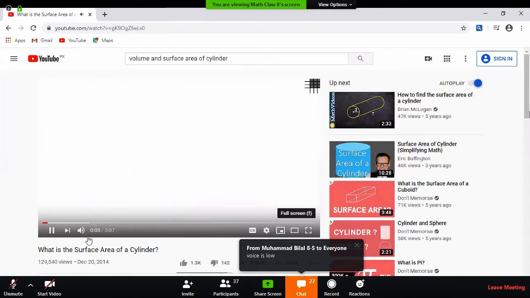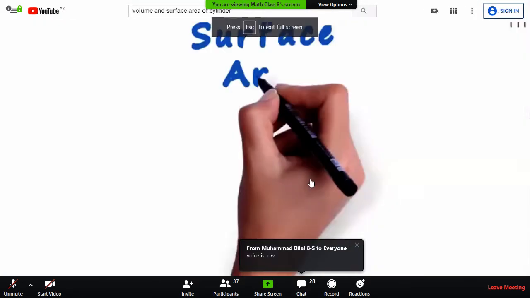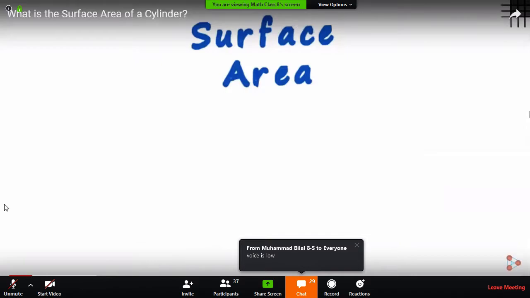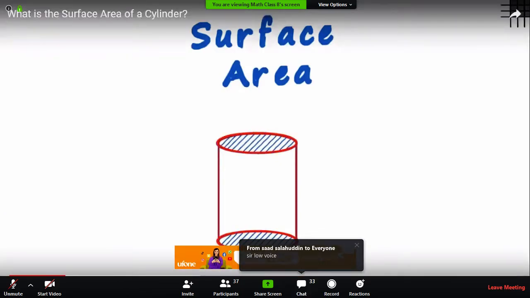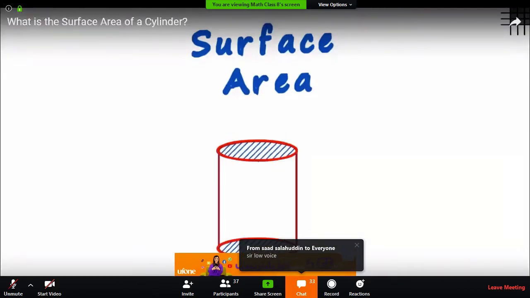Understanding how the surface area of a cylinder is derived is very interesting. Look at this cylinder. It has two blue circular ends, one on top and one at the bottom. Analyze the figure. As we know the area of a circle, we can easily find the surface area of the top and the bottom circular ends.